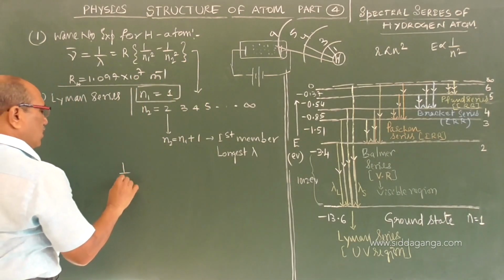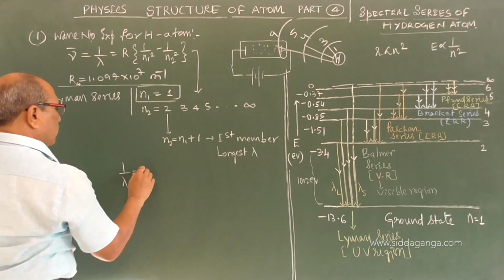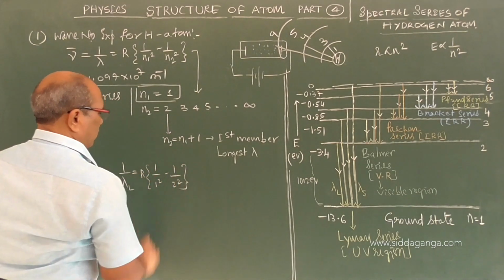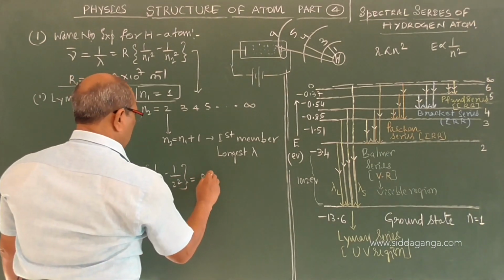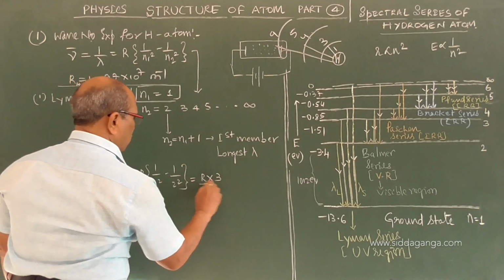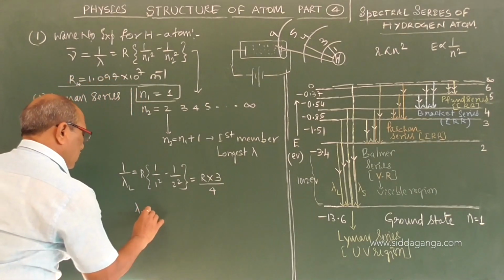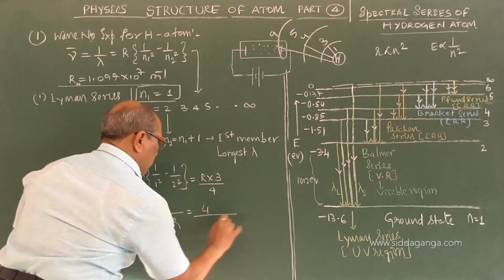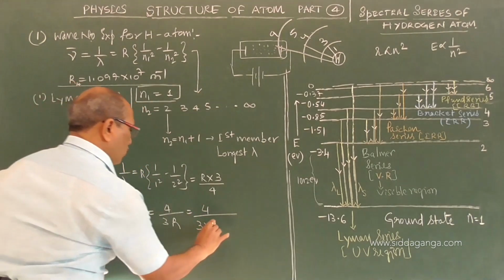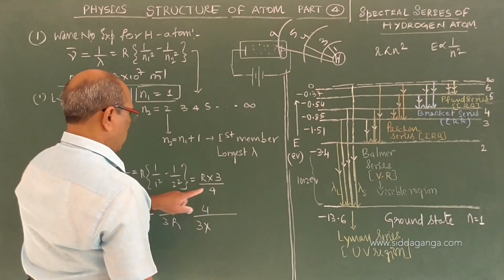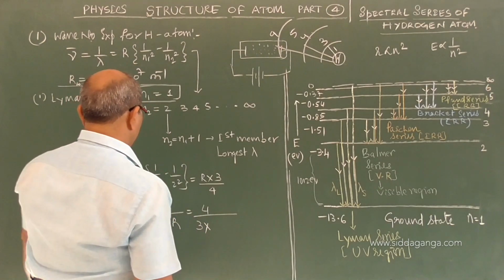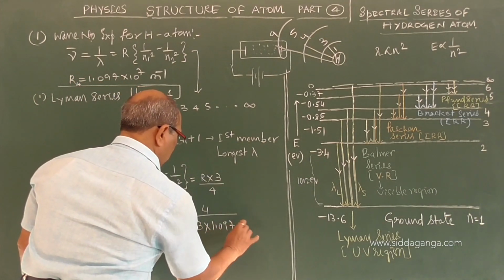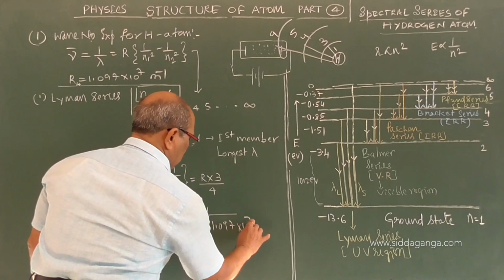Suppose I calculate the longest wavelength using R into 1 by 1 square minus 1 by 2 square, which becomes R into (4 minus 1) by 4, that is 3 by 4. So lambda L is equal to 4 by 3R, that is 4 by 3 into 1.097 into 10 power 7.